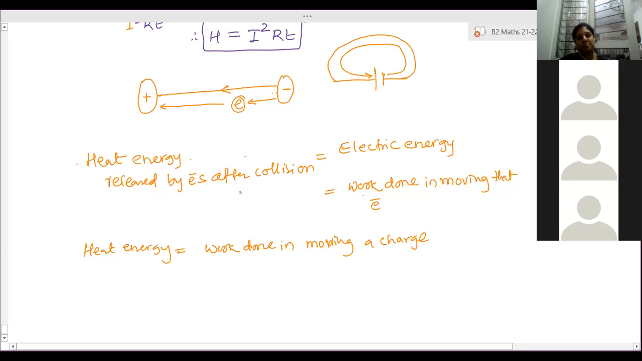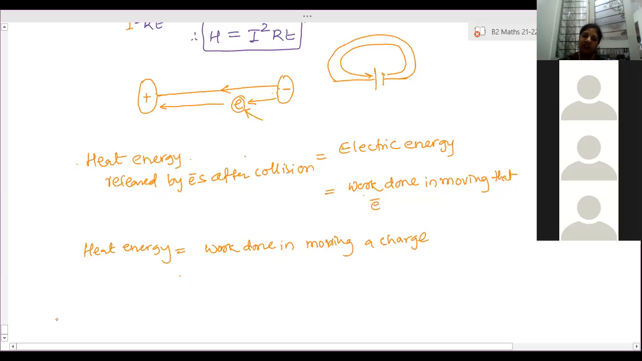Ma'am, but when they collide, they don't give out all their electric energy. I didn't understand properly, ma'am. When any object moves, it has energy. From where was that energy got? How much ever work is done on that object, that is what it has. Yes, ma'am. So heat energy produced is a part of work done in moving a charge.